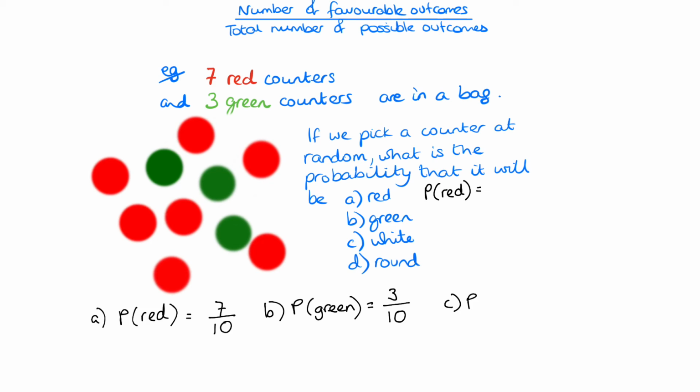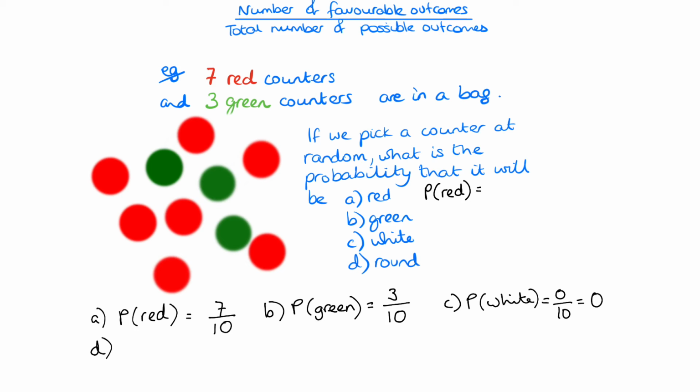Part C, probability that our counter picked at random is white. Okay, well, there are still 10 different things when we pick a counter out of that bag. How many of those counters are white? Well, none of them are white, are they? So none out of 10 is just the same as 0 altogether, because the probability of picking a white counter out when you've only got red ones and green ones, it's 0, isn't it? It's impossible, it can't happen.